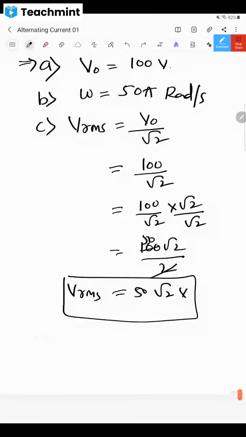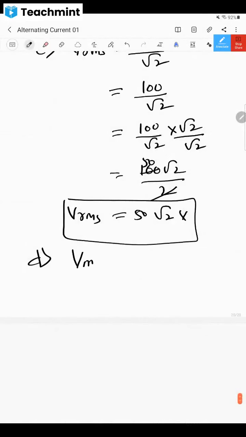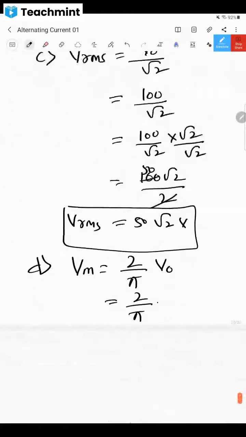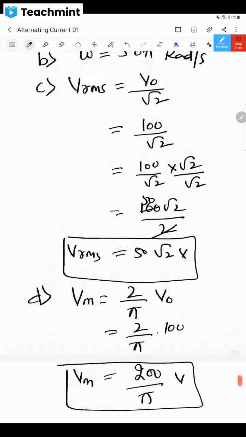Next, what else are they asking? I think they are asking for mean voltage. Vm is equal to 2 by pi into V naught. V naught is given, no, 100. So it becomes 200 divided by pi. Whatever it comes, you write that answer also.